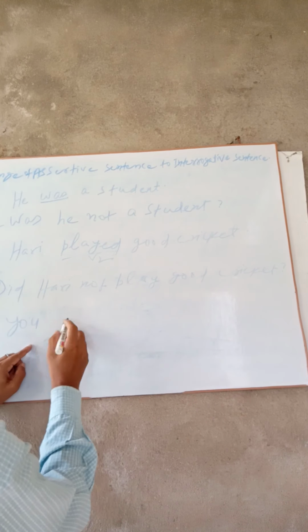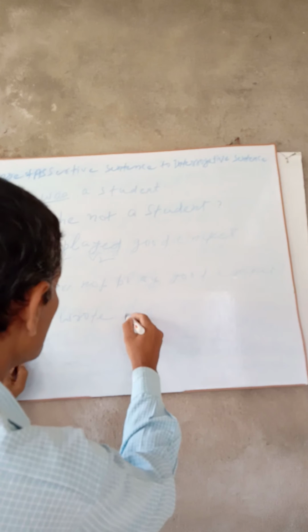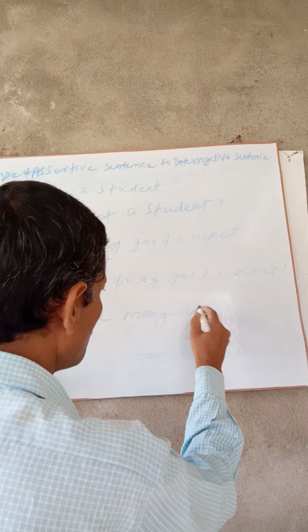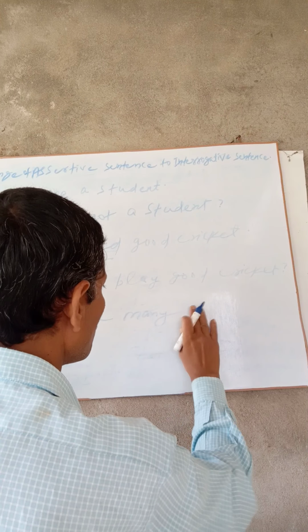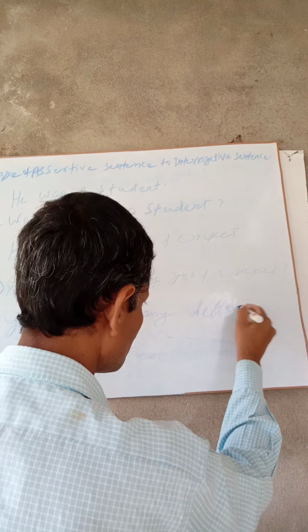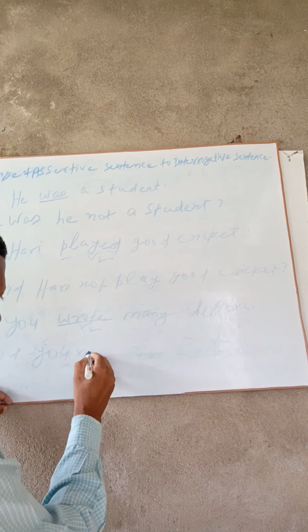You wrote many letters. You wrote many letters. Here is the V2 form. So that is why in interrogative there will be did, and after that there will be you. Did you? And then not.